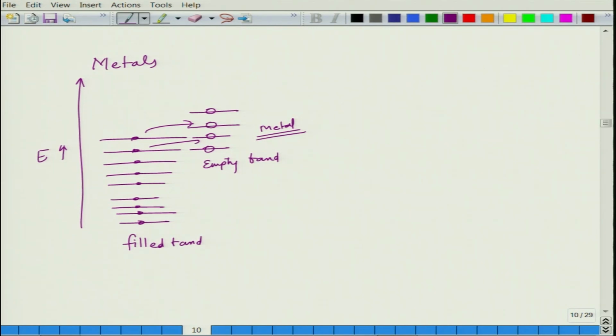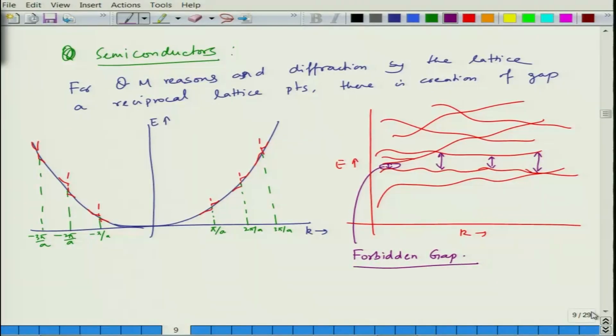We are running out of time now, so we will discuss that in the next class. In this class we have discussed in a little bit of detail how the conductivity of metals can be varied by changing impurity concentration, by causing deformation, or by increasing the temperature, and then we moved to semiconductors. We just started talking about creation of energy gap, but we will discuss this in more detail in the next lecture. Thank you.